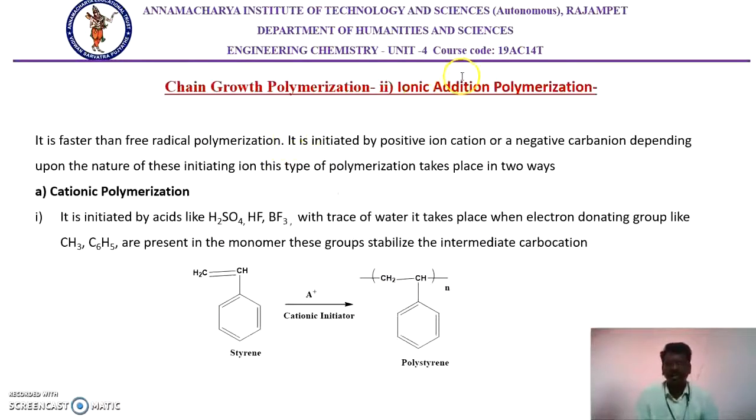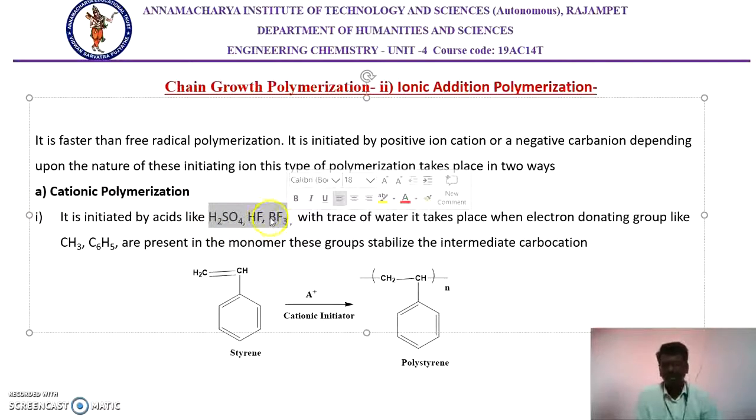The next kind of chain growth polymerization is ionic addition polymerization. Instead of free radical initiators, we use acidic as well as basic initiators. Based on the nature of the initiator, this is divided into cationic polymerization and anionic polymerization. The first one is cationic polymerization. Here we use acids like sulfuric acid, hydrofluoric acid or boron trifluoride.